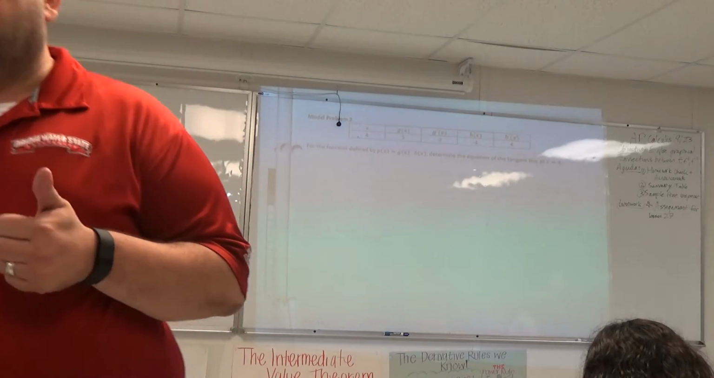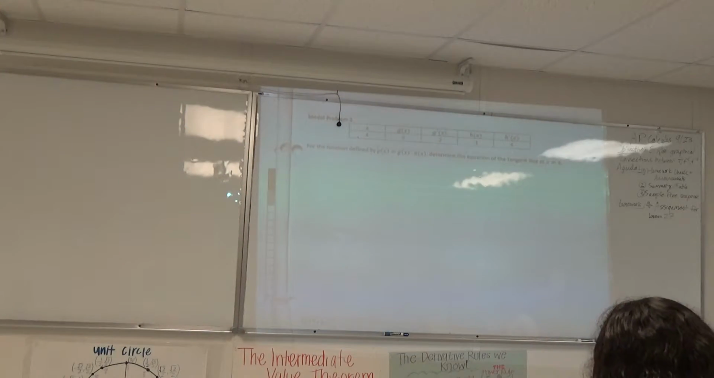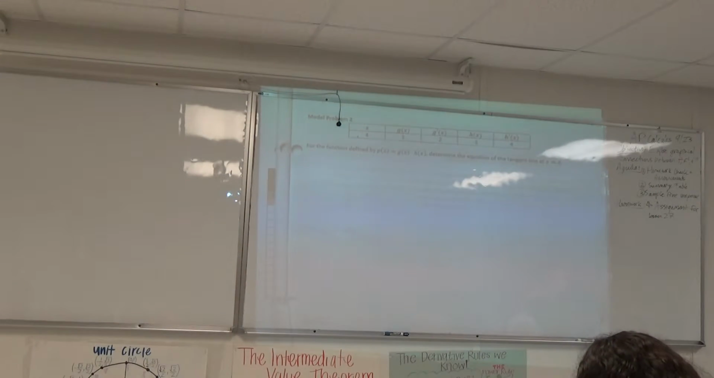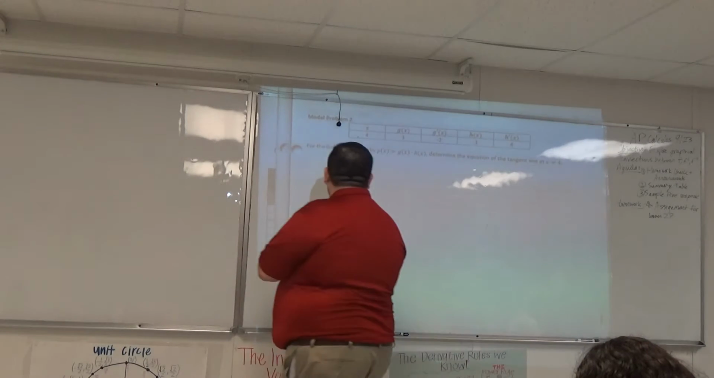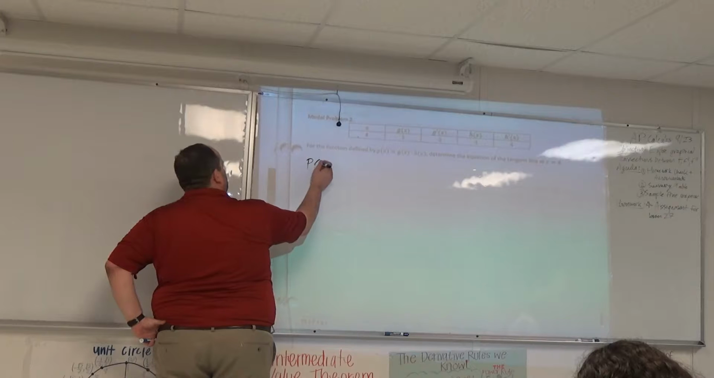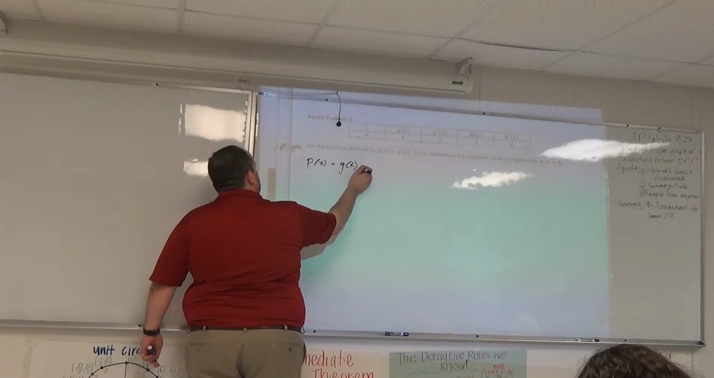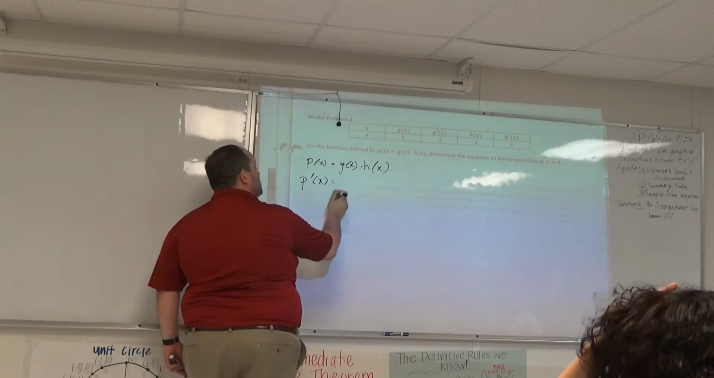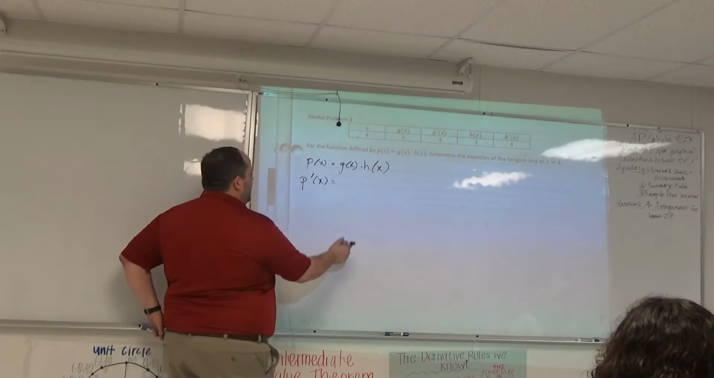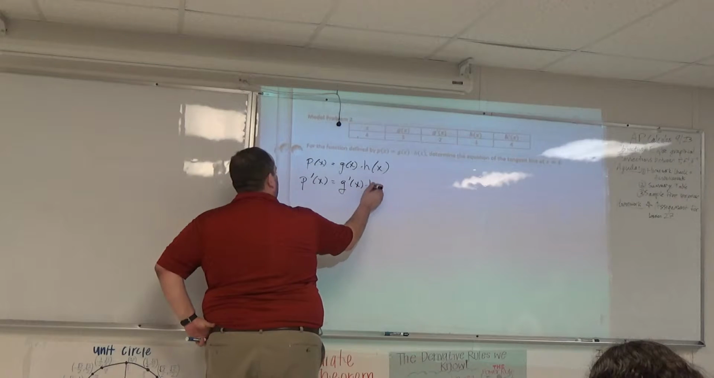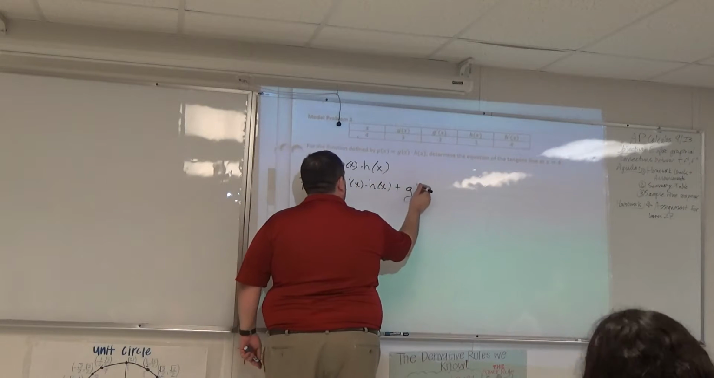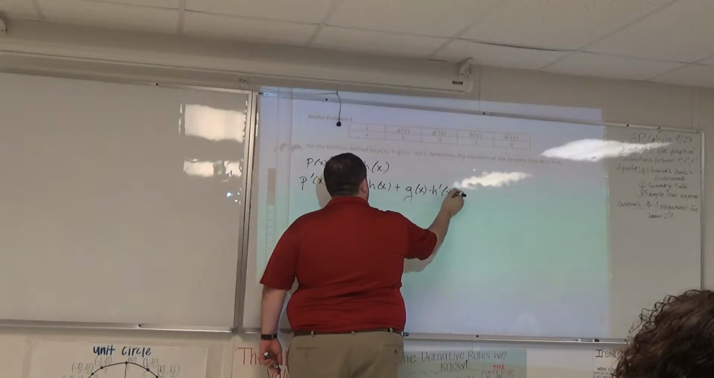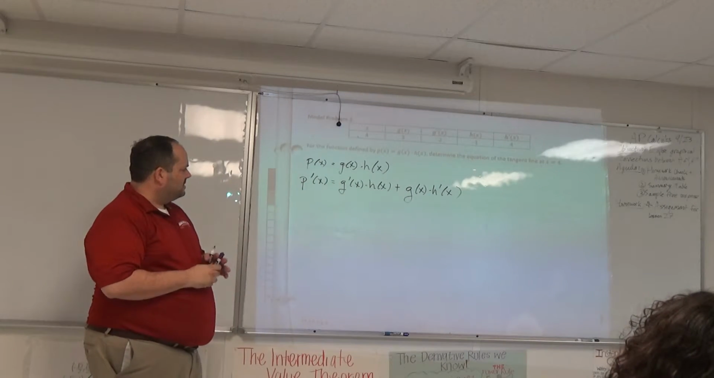All right, seeing some good stuff. If we're going to get the equation of a tangent line, we need two things. We always need the same two things: I need the point, and I need the slope. Now I'm seeing a lot of papers. We know that P of x equals G of x times H of x, and here's the work I'd want to see. So I need P prime. P prime, by the product rule, is G prime of x times H of x plus G of x times H prime of x.